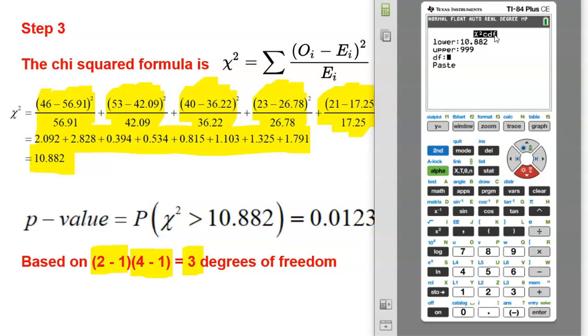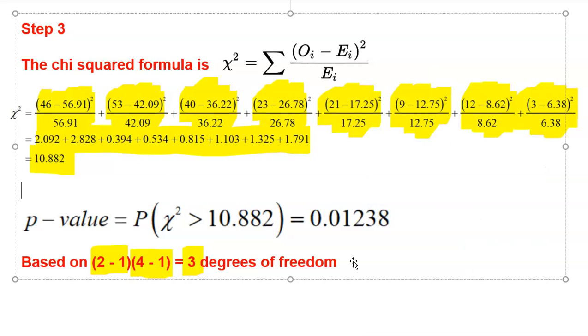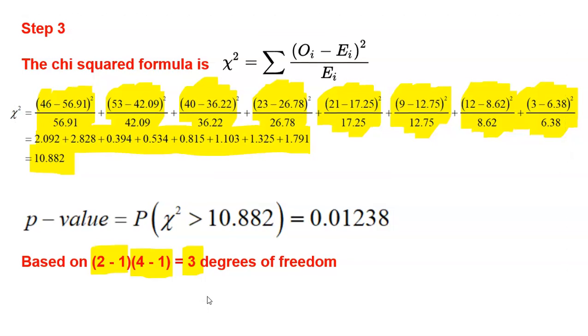So when I go back over to my chi-squared CDF, I'm going to type in 3 degrees of freedom, hit paste, and I get my p-value, 0.01238. All right, that's how you get the p-value. That's how you calculate chi-squared. A lot of math going on there, I know, but hopefully it's not too bad, and hopefully you can use that cheat on the calculator to make it a little bit faster.